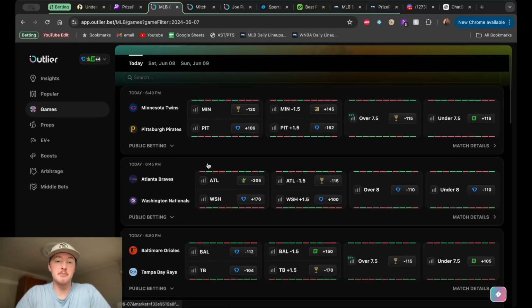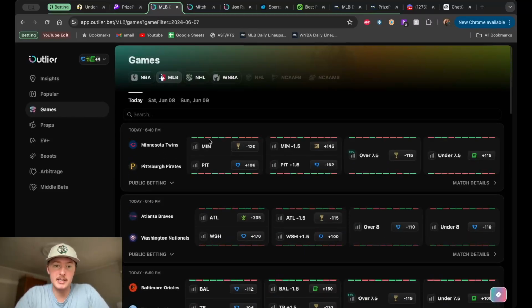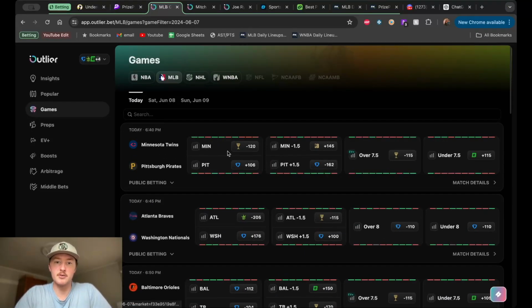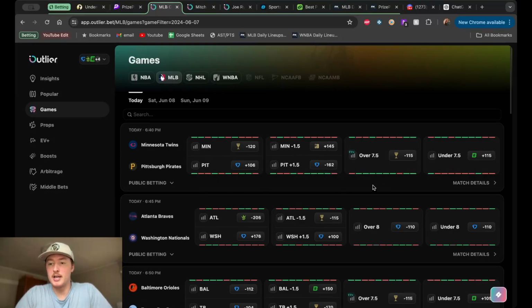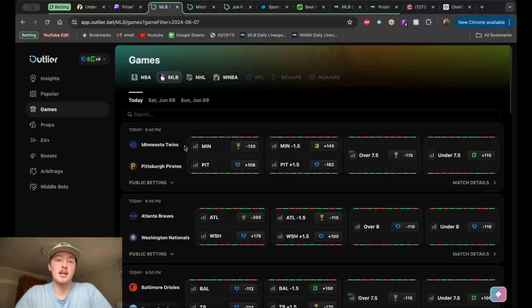This is the Games tab. You're going to be able to see immediate hit rates just based on green and red. The interface is really nice here on money lines, on spread lines, on over-unders, and we're going to be breaking into the details of each game, starting with the Twins and Pirates. Not sure why the Detroit and Brewers game isn't up here yet, but hopefully it updates by the time I get to the end of this video so we can go over that.